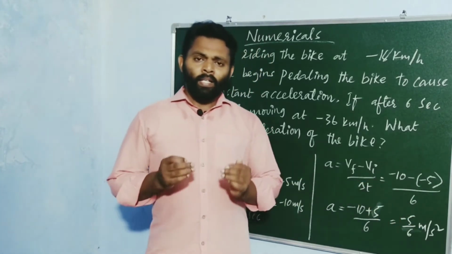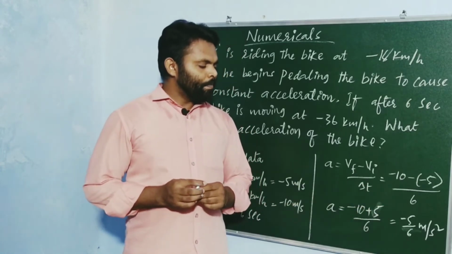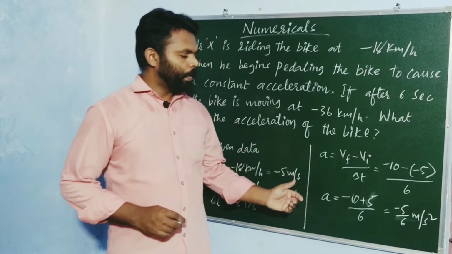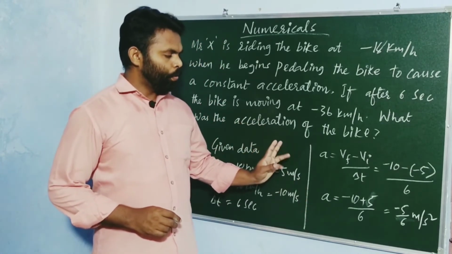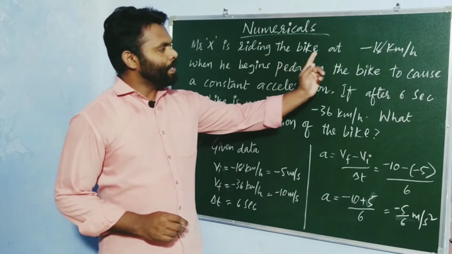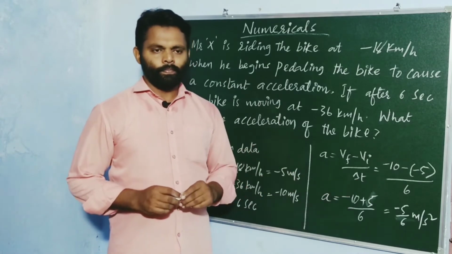Now here if you see the value of acceleration, it is -5/6 meter per second square. In this numerical, if you see carefully, two things are very important. First one is, when the bike is speeding up, acceleration is negative.